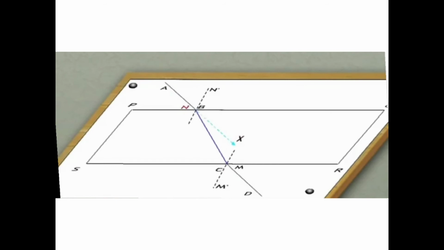If there were no glass slab, the light ray would travel straight as shown by the dotted blue line. But because of the glass slab, the path of the light ray has changed. And if you observe, it is bending towards the normal. This is a straight path and here it is bent. So it is bending towards the normal. Correct?